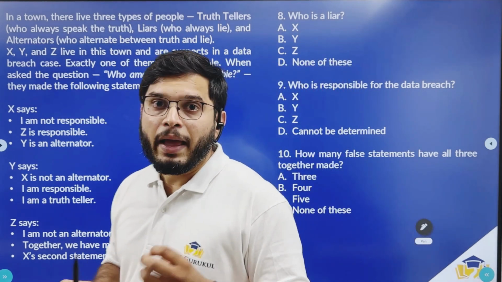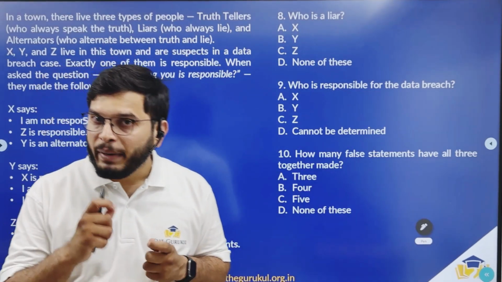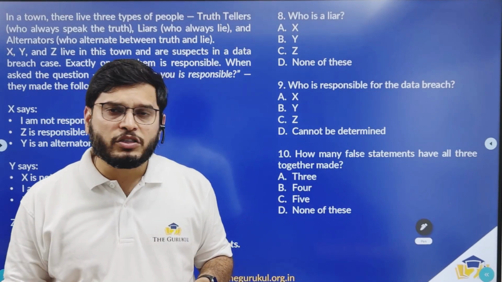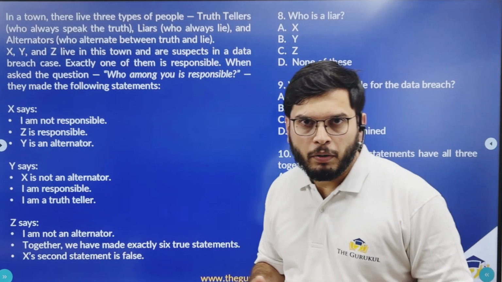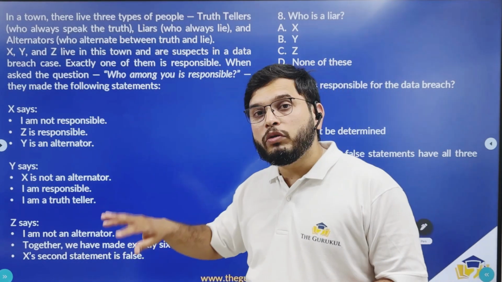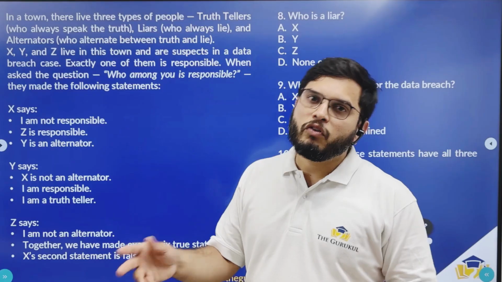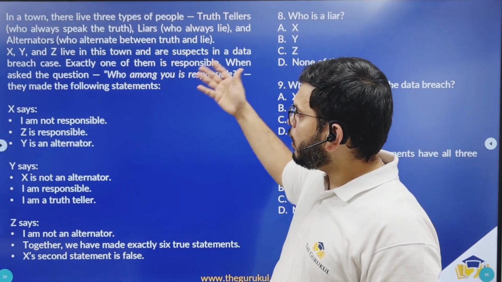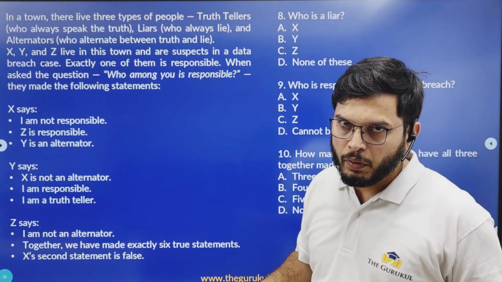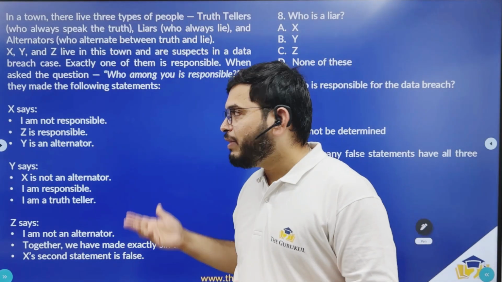given information. And here in this question, you have to be a bit careful because it is nowhere mentioned that these three belong to three different types of people. No, you can have two truth tellers, one liar, two liars, one alternator. Now anything is possible because it is not mentioned that X, Y, and Z belong to three different types of people. Right. Now how to proceed with these types of questions?